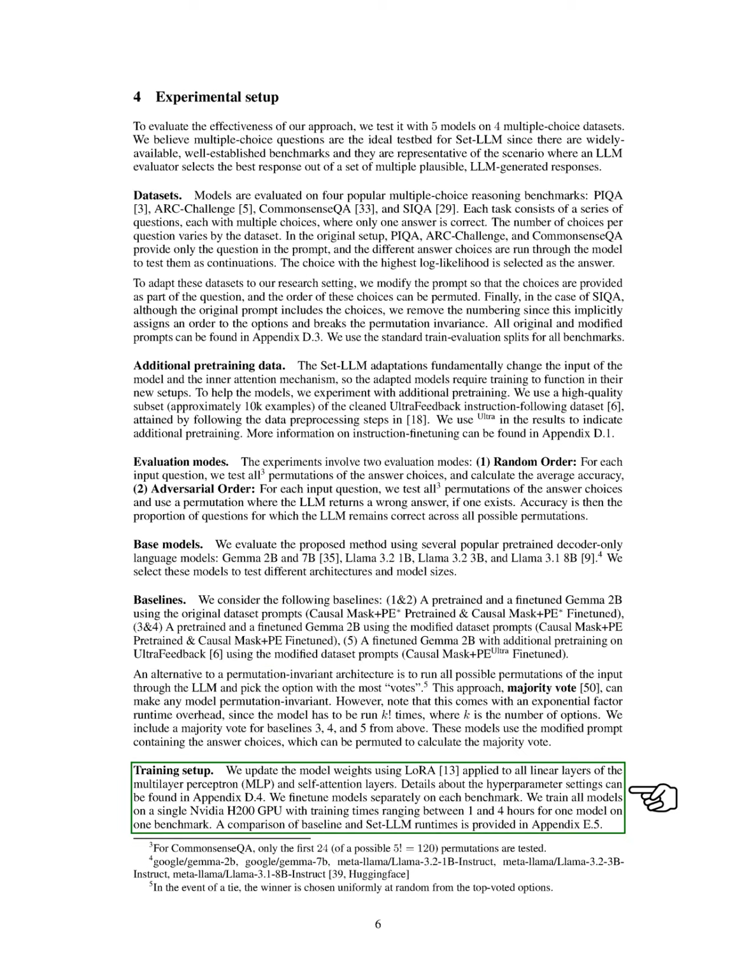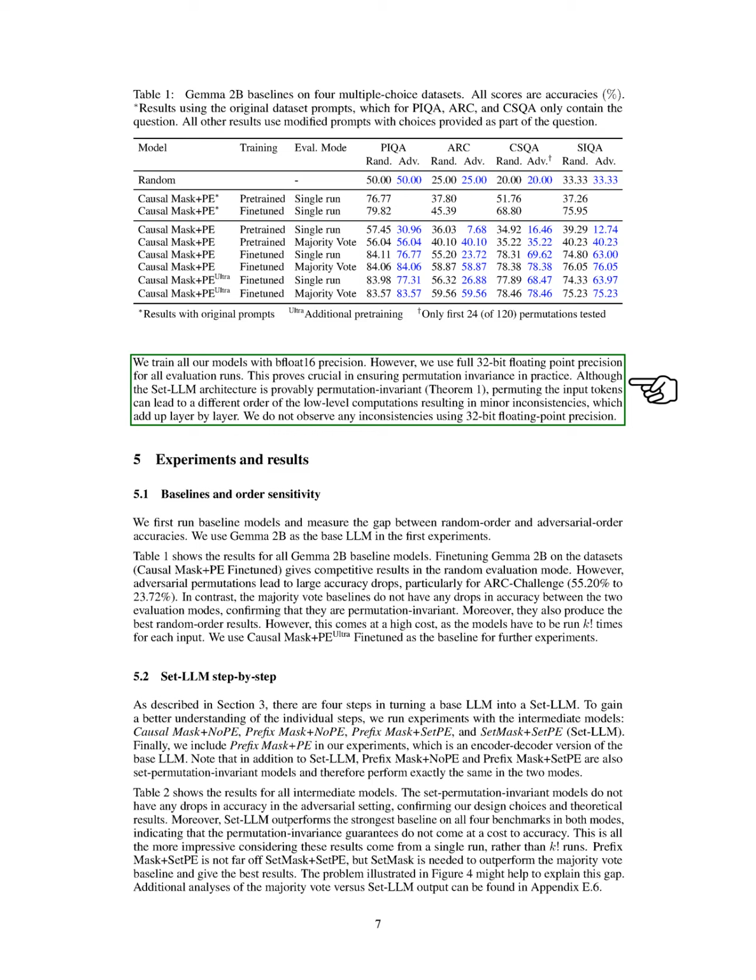In our training setup, we update the model weights using LoRA applied to all linear and self-attention layers. We fine-tune models separately for each benchmark, training on a single NVIDIA H200 GPU, with training times ranging from 1 to 4 hours per model. We use bfloat16 precision for training but switch to full 32-bit precision for evaluations to ensure consistency and maintain permutation invariance. Although our Set-LLM architecture is designed to be permutation invariant, using 32-bit precision helps avoid minor inconsistencies that can arise from permuting input tokens.